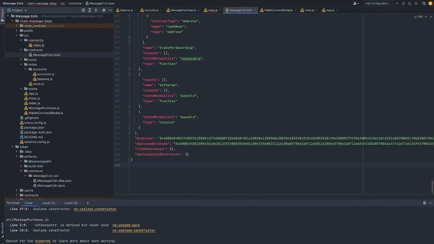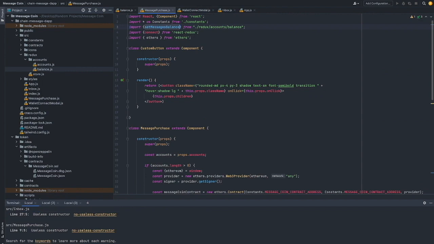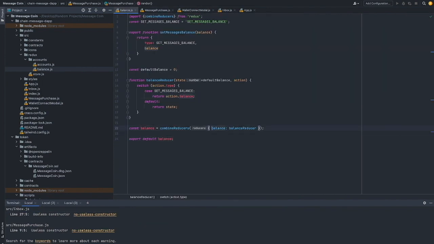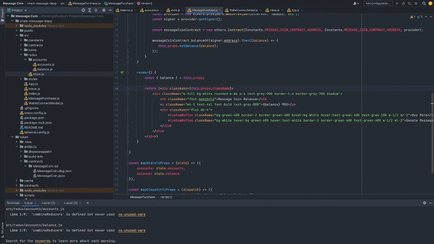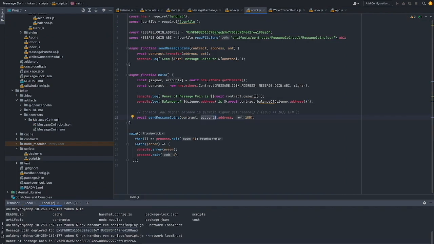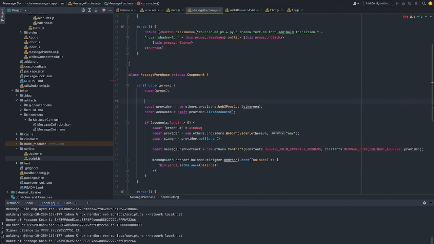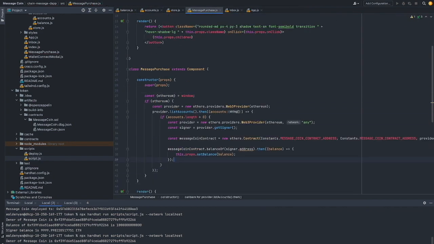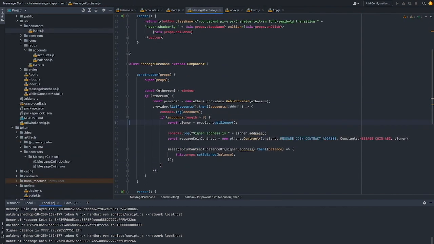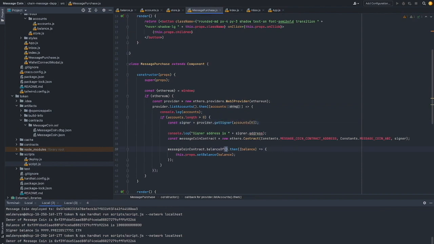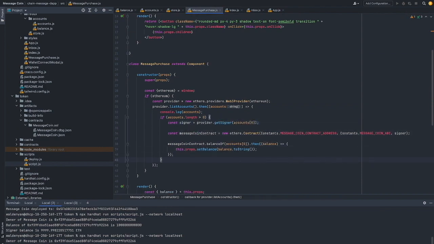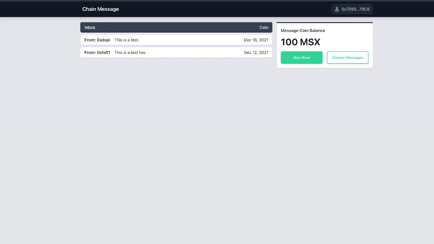And here you can see me modifying a bunch of Redux states and such to manage information passing between that smart contract and the front-end interface here. Now when we open up our MessageCoin app, we'll see that a balance is actually shown there coming from the smart contract itself.